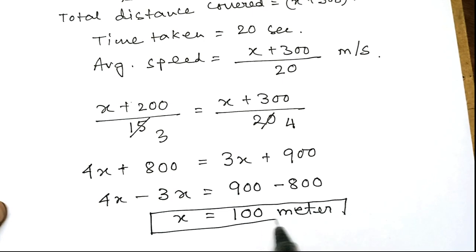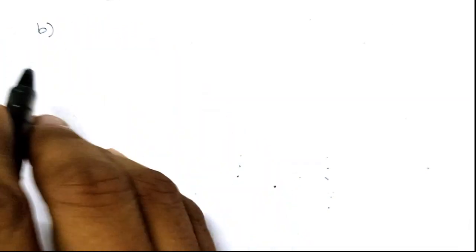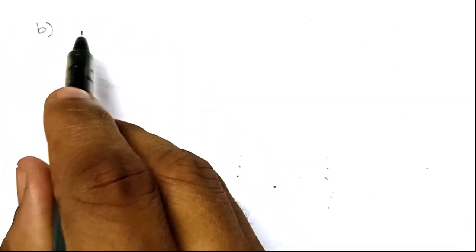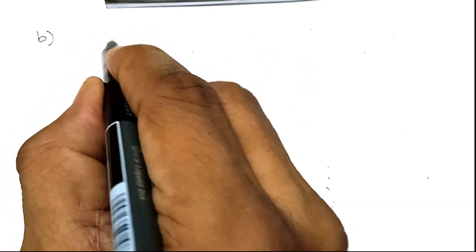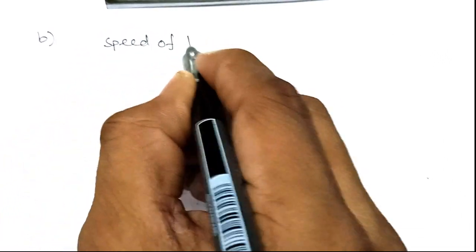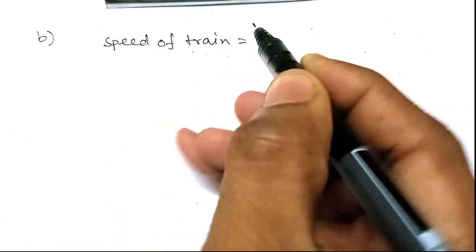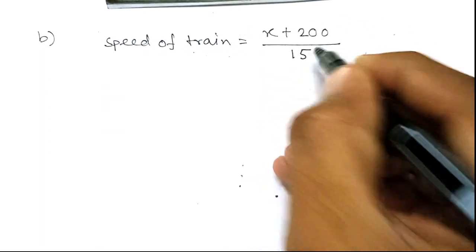This is the answer of the question A. The length of the train is 100 meter. Now let us come to the second part of the question, where it is asked what is the average speed. Now we have already seen that in the first case, the speed of the train is x plus 200 divided by 15.